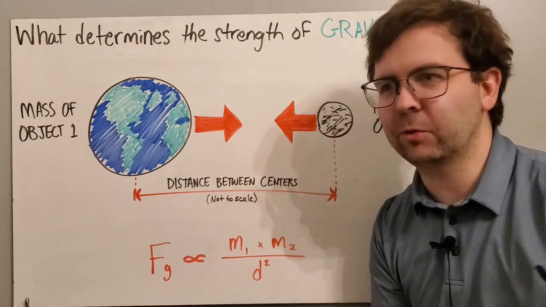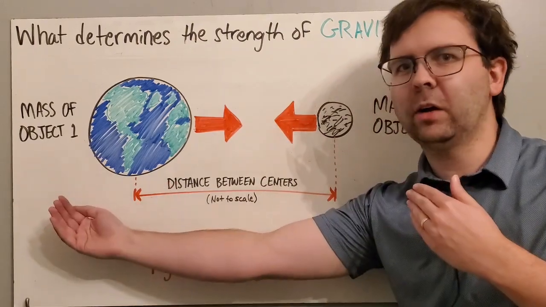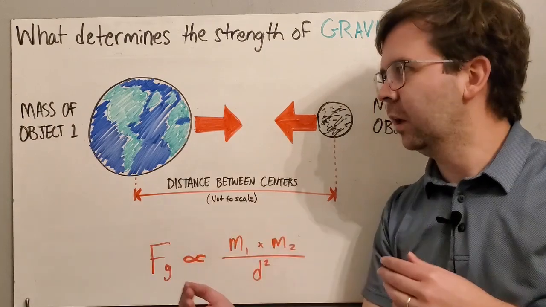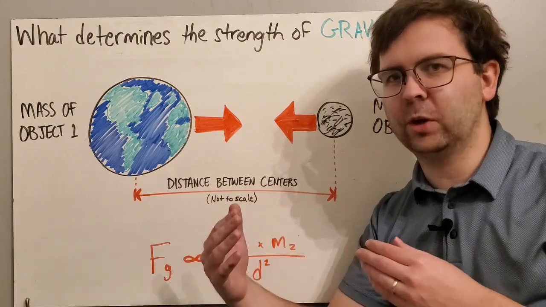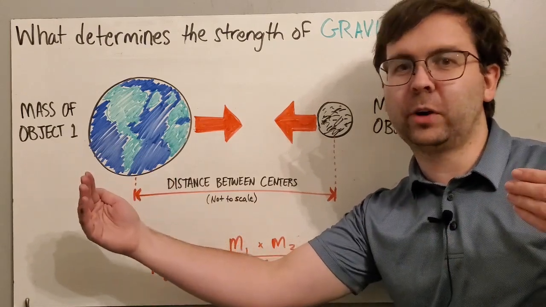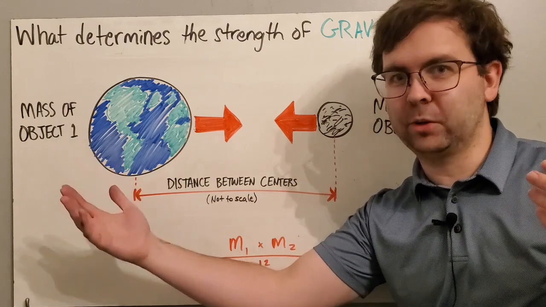Now this has an inverse effect. If the distance is greater, the gravity is weaker. And this follows actually an inverse square law, so that as you get further and further away, the strength of the gravity drops off exponentially.